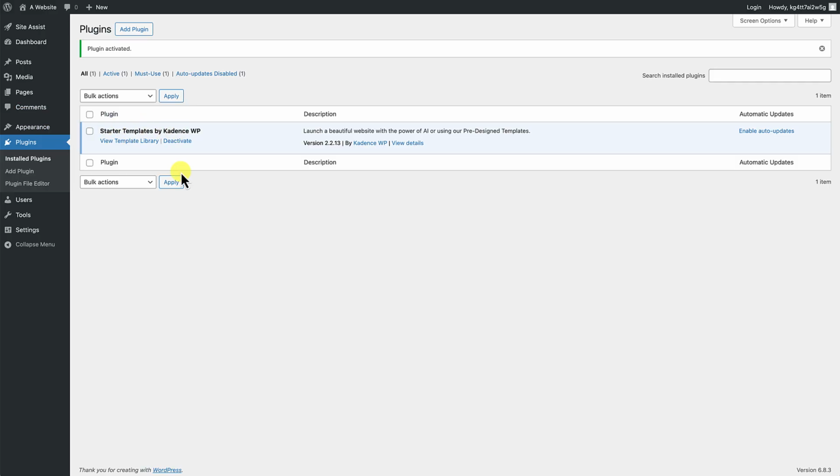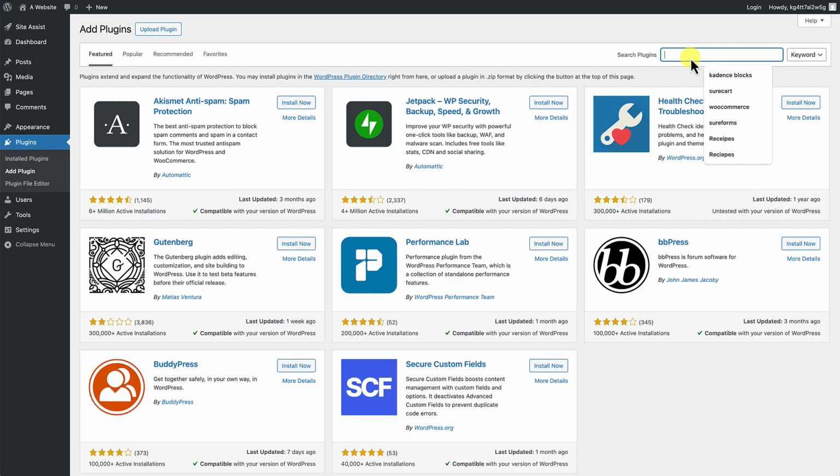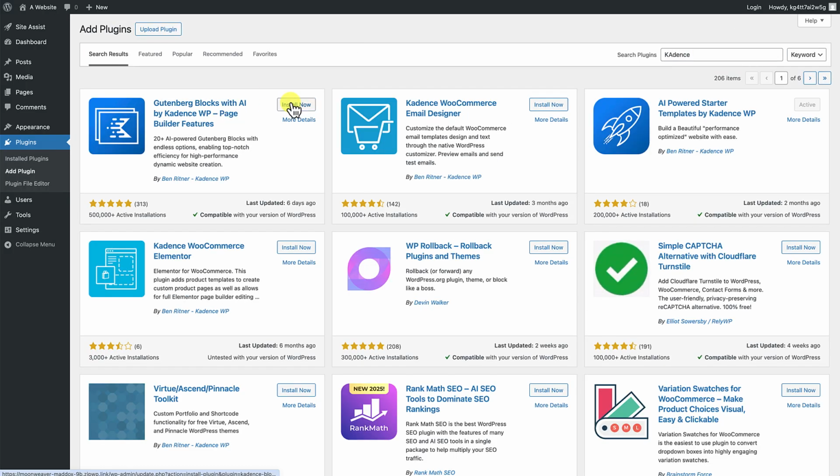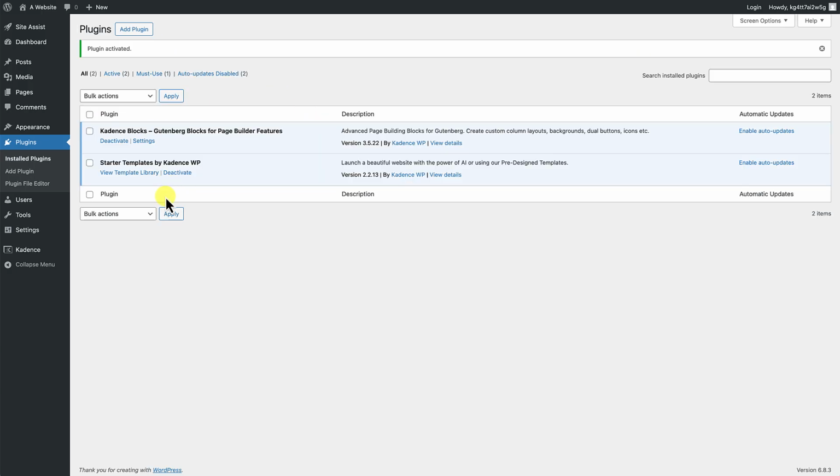And then since we're installing a Kadence child theme that's built with Kadence, it's also built with Kadence blocks. Let's go ahead and install the free version of Kadence blocks. Let's click on Add Plugin. We'll do a search for Kadence blocks, and we'll install the Kadence blocks plugin by clicking on Install Now and Activate. So now we have everything that we need.